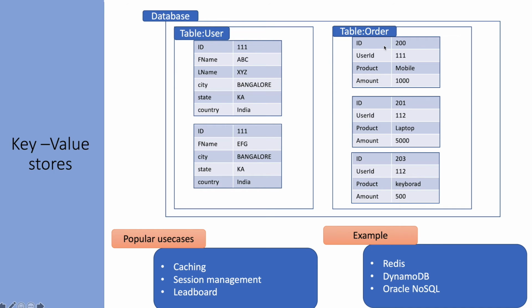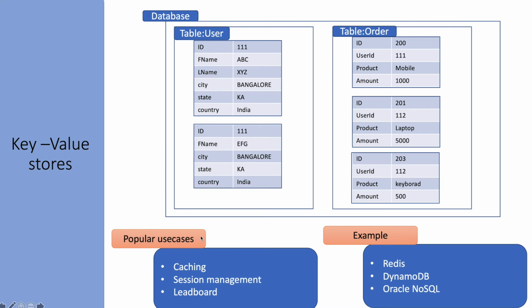Here we can see the ID, and the user ID is also defined here. There is product information. The rows and columns can be different because the data is stored in the form of key value, so it can vary from row to row. Now here also we can see the user ID is 111, and here also it is 111, but there's no defined relationship in the key value stores. Everything will have to be handled programmatically.